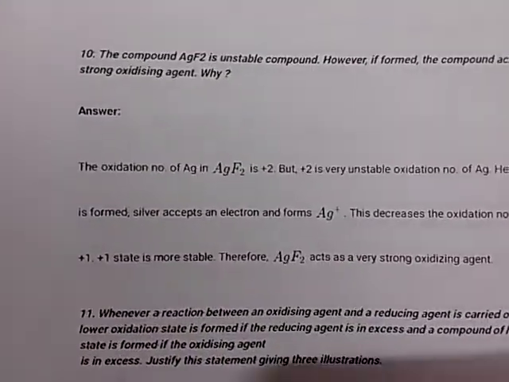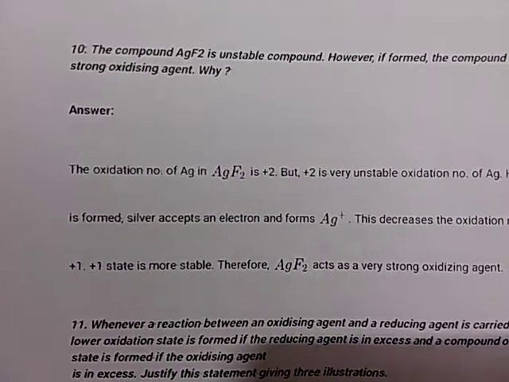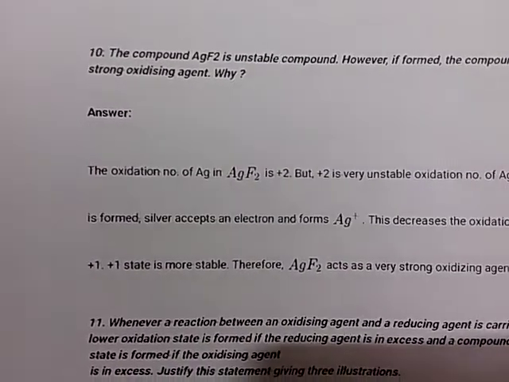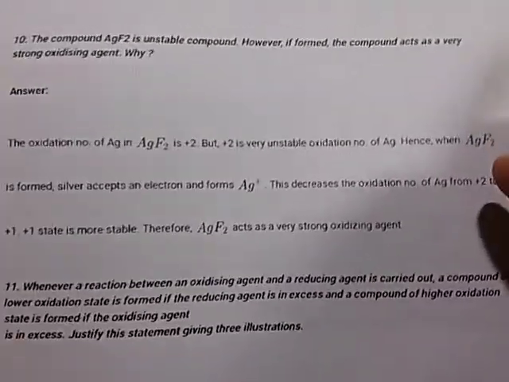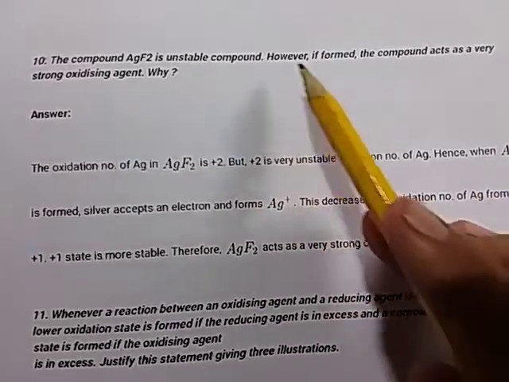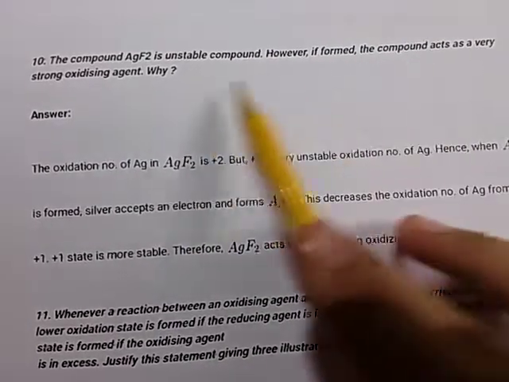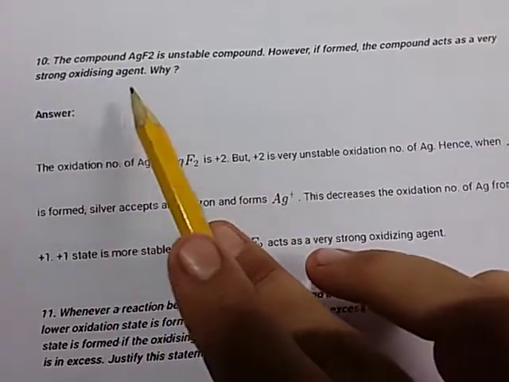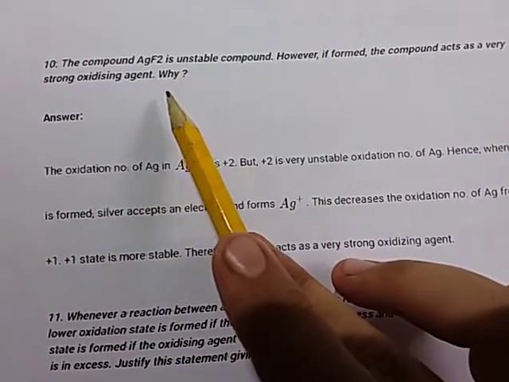Then question number 10. The compound AgF2 is an unstable compound. However, if formed, the compound acts as a very strong oxidizing agent. Why?